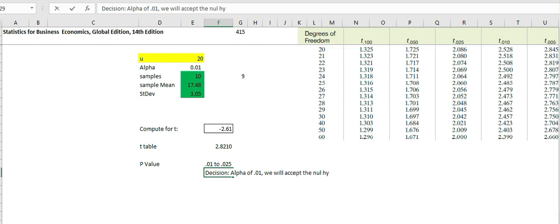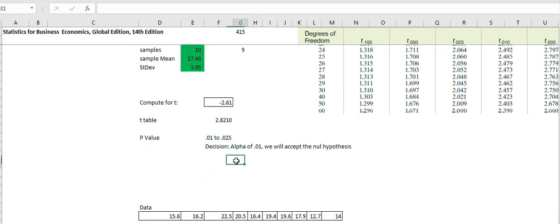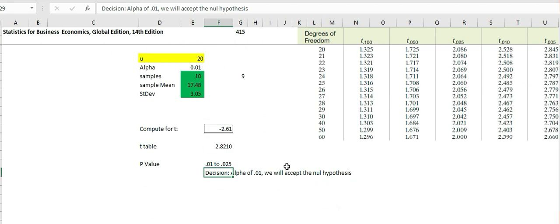So if we use 0.05 here, alpha at 0.05, what's the critical value for alpha? This one, 2.262.